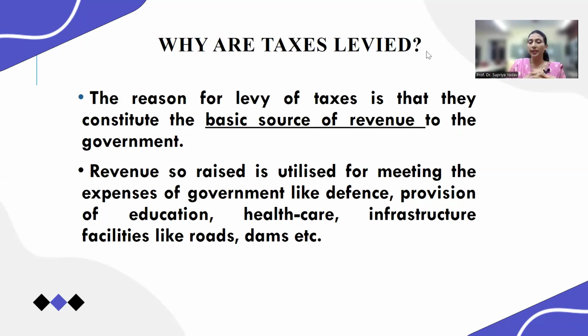So the basic reason behind this is that the government wants to earn some revenue through the taxes itself. Okay, tax is one of the sources of income to the government. In other ways also the government can earn revenues, like they can open a public limited company and get some profits out of it, but these are different things.